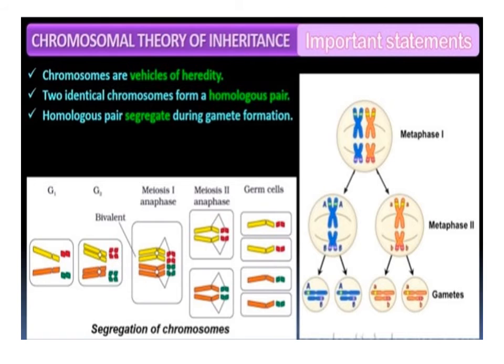Independent assortment: both genes and chromosomes segregate independently of each other. Both segregate at the time of gamete formation such that only one of each pair is transmitted to the gamete. Sutton and Boveri argued that the pairing and separation of the homologous pair of chromosomes would lead to the segregation of the pair of factors they carried.